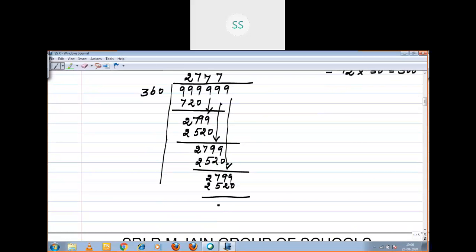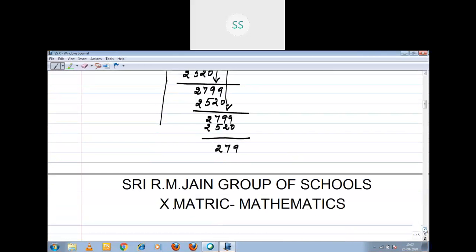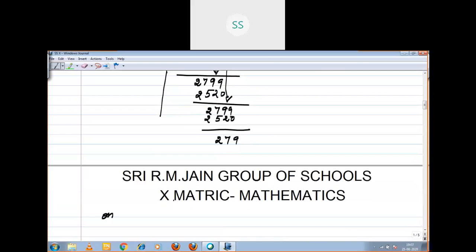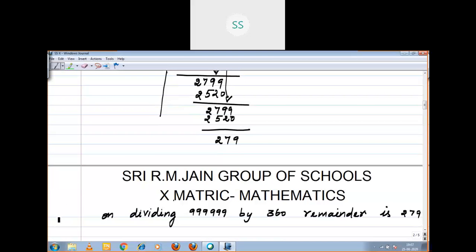What is the remainder here? You see 279. On dividing the 6-digit number 999999 by 360, remainder is what? 279. Remainder is 279. That you have to subtract, right?